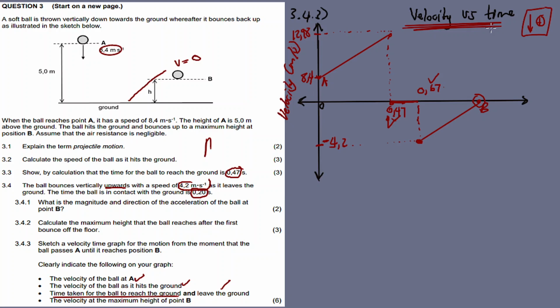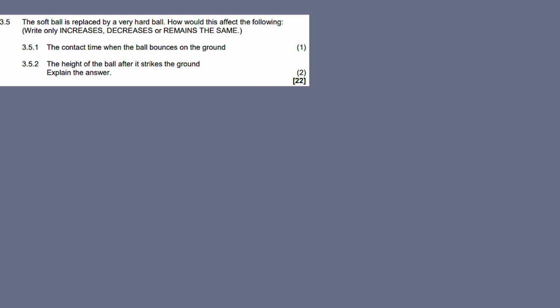And the last question, no, it's not the last question, they are the last two questions here. All right, I think I'll erase so that we can answer the last two. Okay, now 3.5, the question: the soft ball is now replaced by a hard ball. How would this affect the following? Right, only increases, decreases, or remain the same.